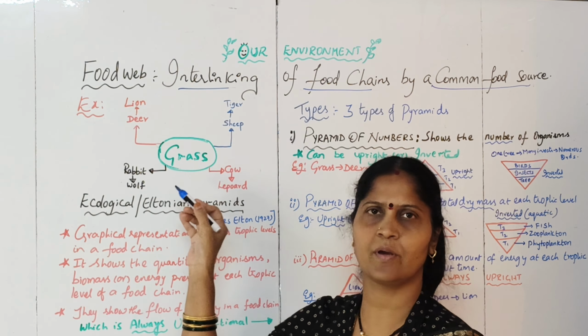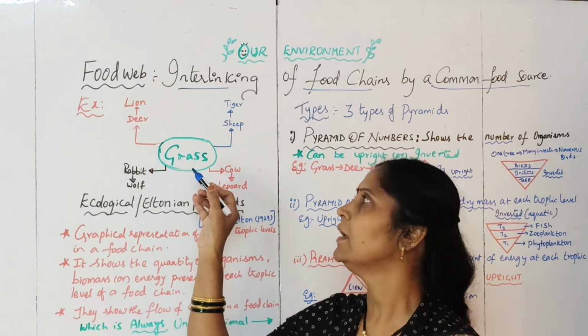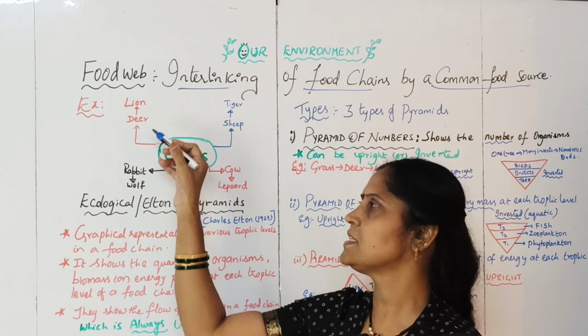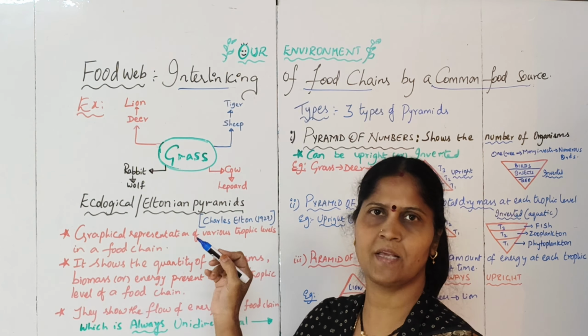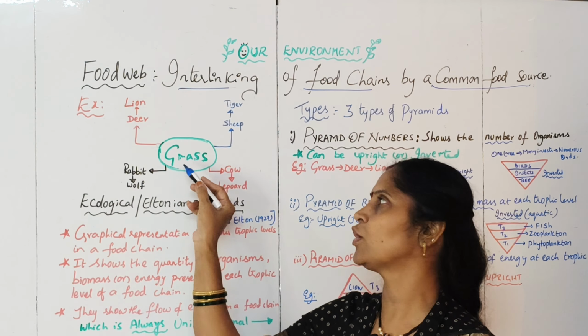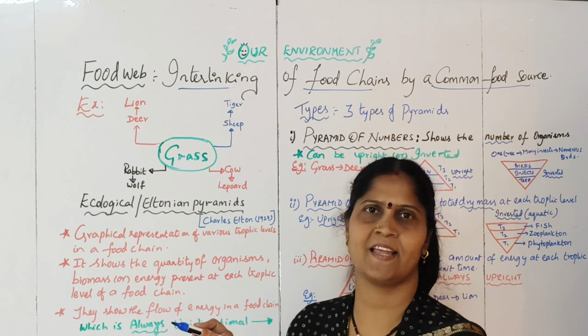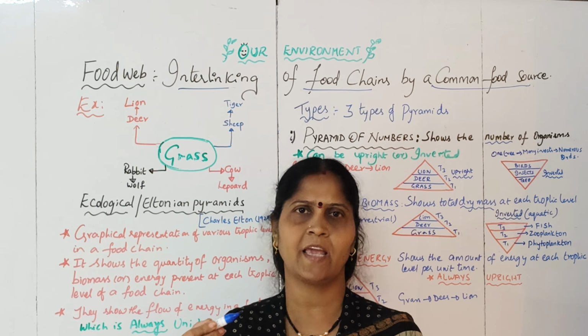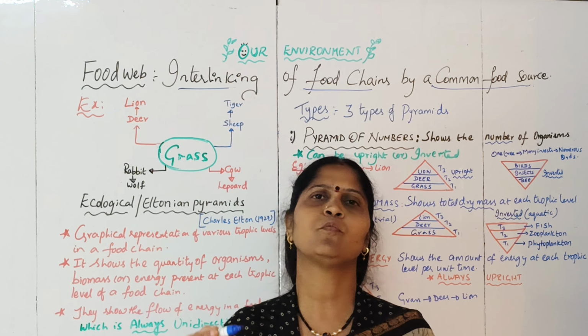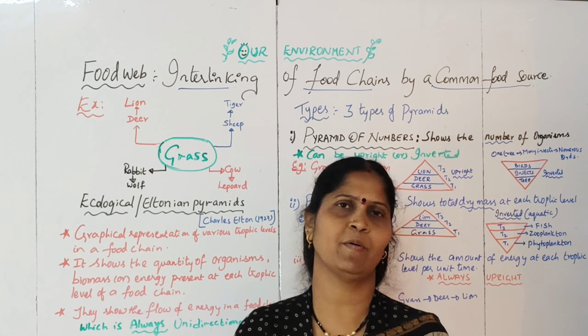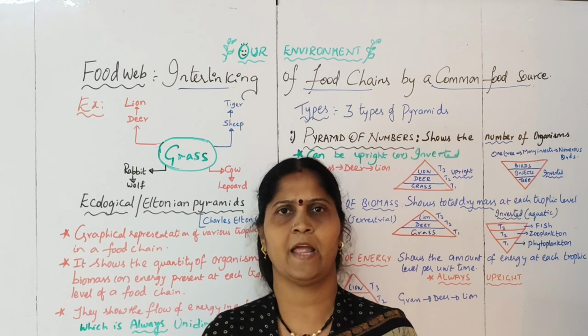Any plant variety, you can write there. Here, all these individual food chains are getting linked through the common food source, which is grass. This type of linkage between food chains through a common food source is called the food web, which is an important part of our ecosystem.